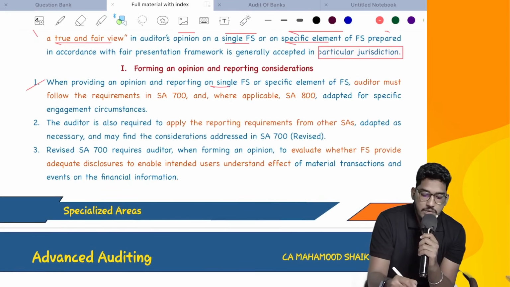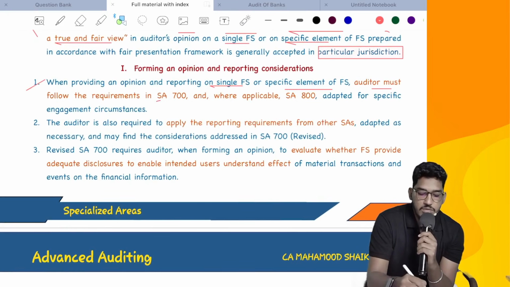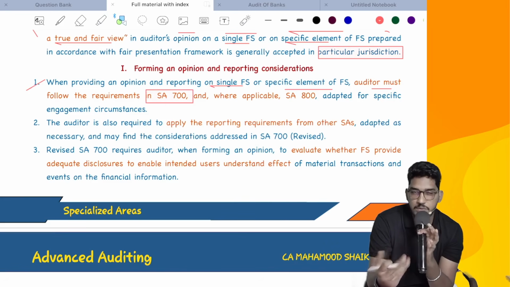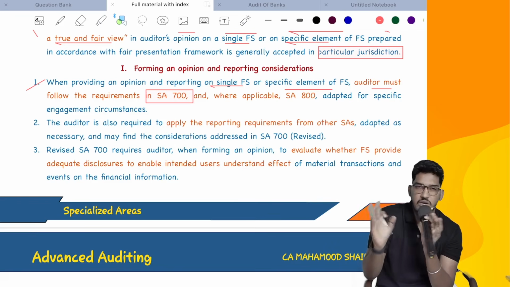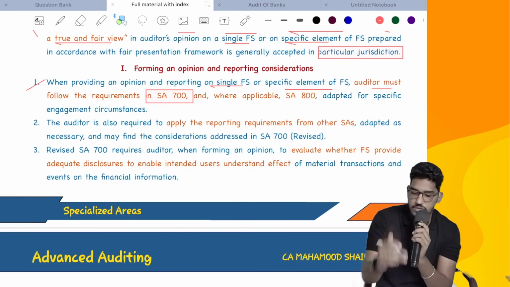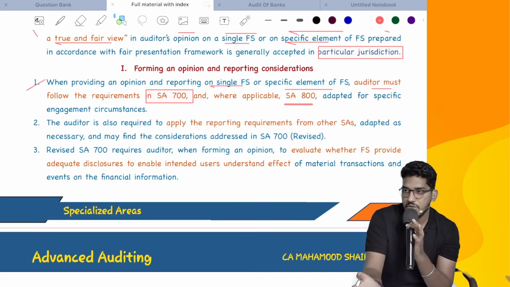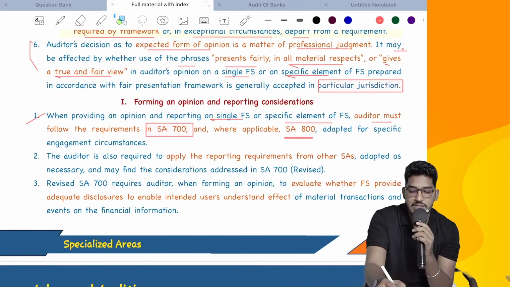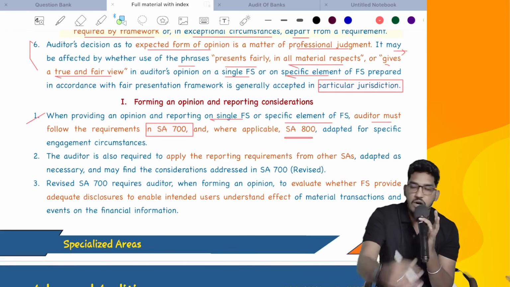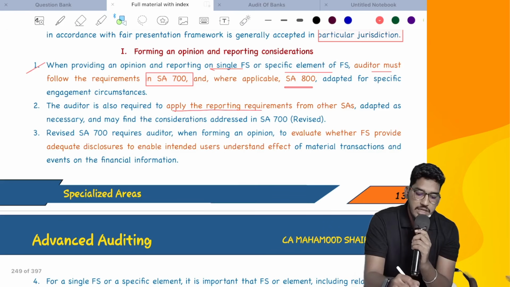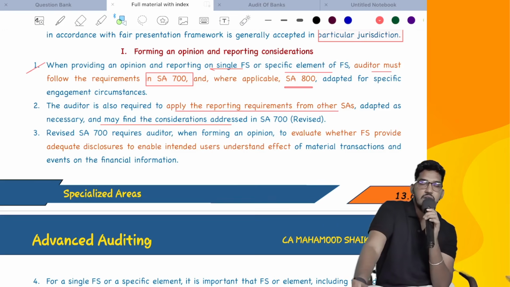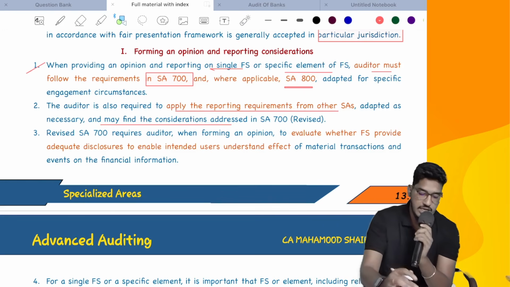When providing an opinion and reporting on a single financial statement or specific element, the auditor must follow the requirements of SA 800. See, if you give an opinion, all other contents should be there: title, addressee, management responsibility, auditor's responsibility, all those contents will be there. Opinion, they are giving it to your choice. And where applicable, SA 800 also you have to adopt. Where you will adopt SA 800 is for using the phrases. All other contents you have to follow as per SA 700. The auditor is also required to apply the reporting requirements from other SAs adapted as necessary. If at all there are any other reporting requirements in other standards, follow that as well.